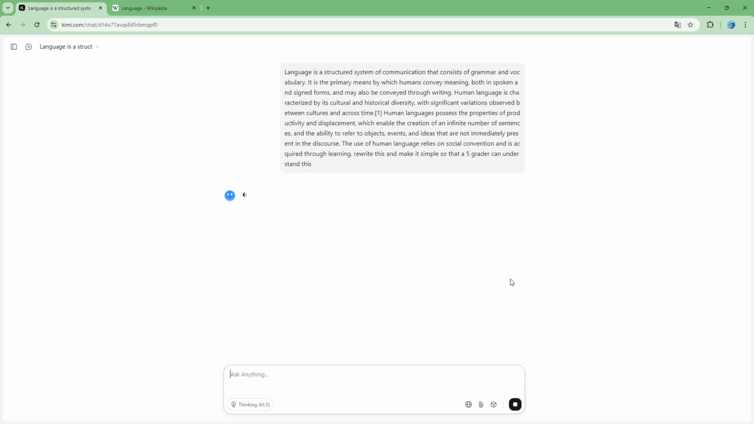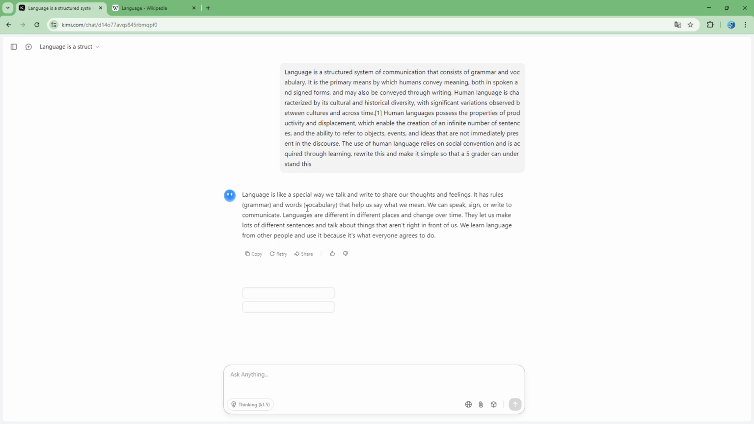Once you go ahead and do that and hit send, it says: language is like a special way we talk and write to share our thoughts and feelings. It has rules, grammar, and words, vocabulary, that help us say what we mean. We can speak, sign, or write to communicate. Languages are different in different places and change over time. They let us make lots of different sentences and talk about things that aren't right in front of us. We learn language from other people and use it because it's what everyone agrees to do.